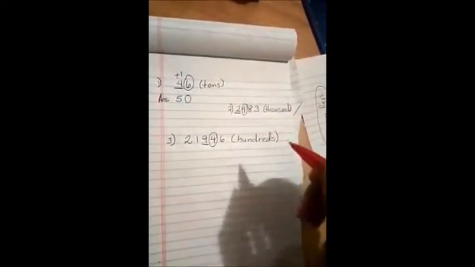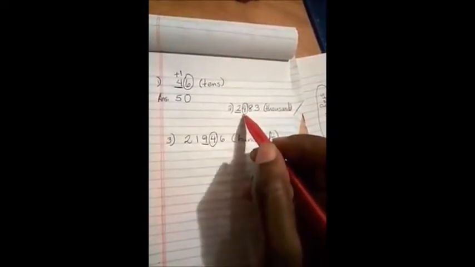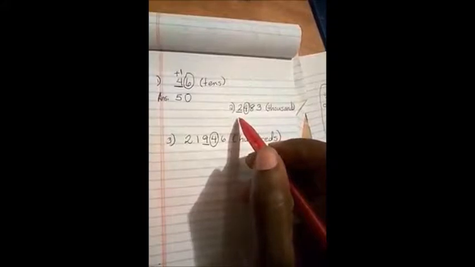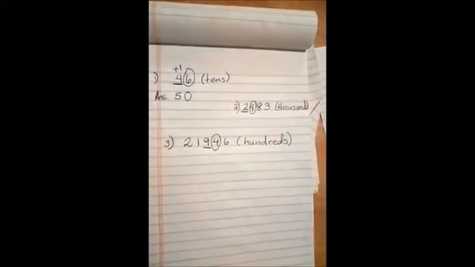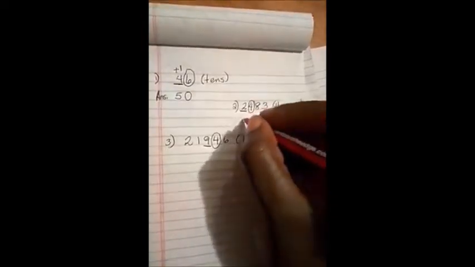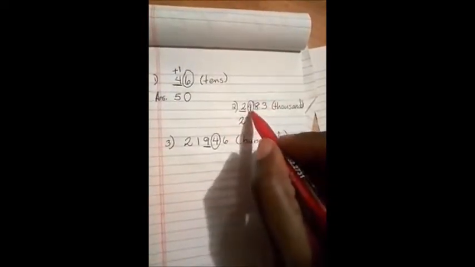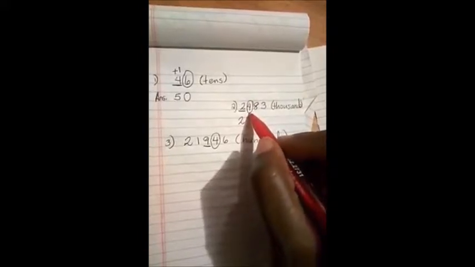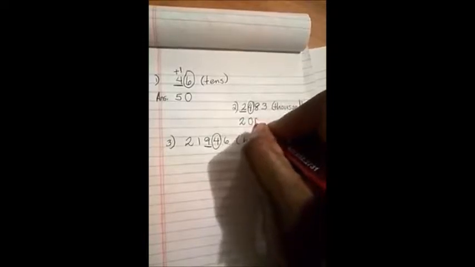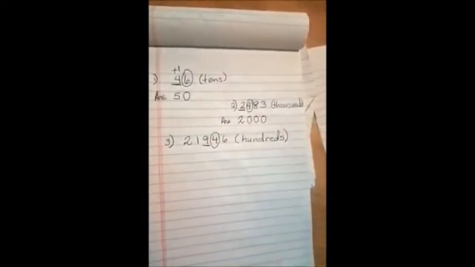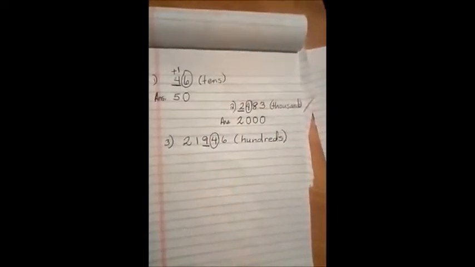All right, let's look at this one here. The 4 is telling the 2 what to do. What does the 4 say? The 4 says stay the same. So the 2 will stay the same. And this here tells us also where our zeros start. So this becomes 0, this becomes 0, and this becomes 0. Our answer is 2,000.